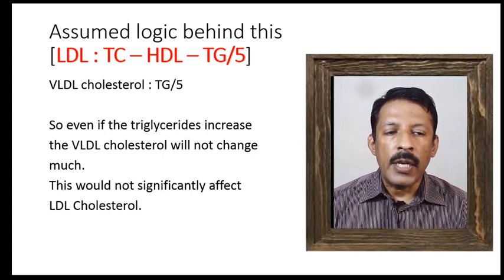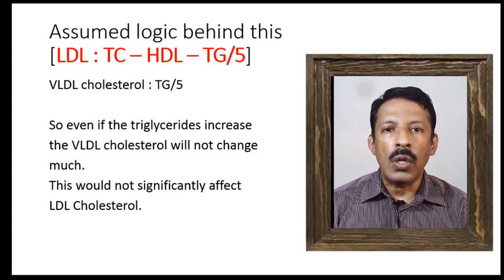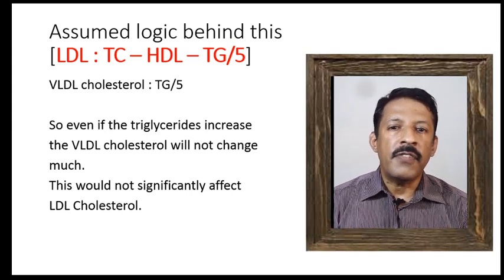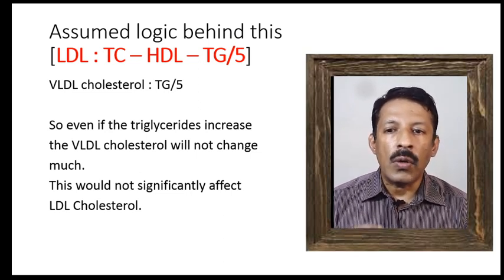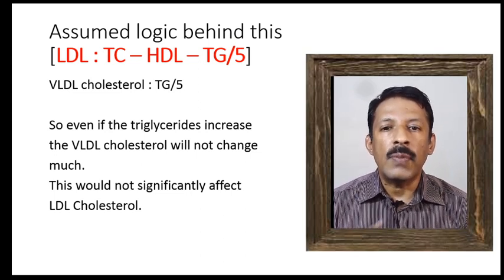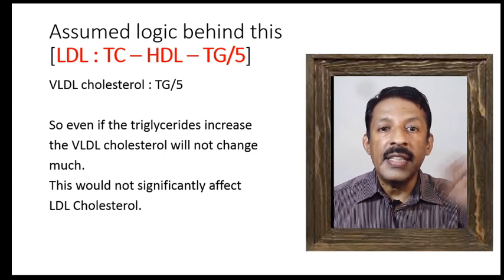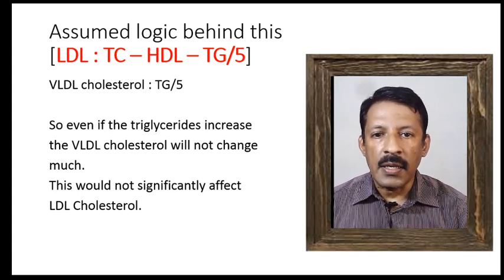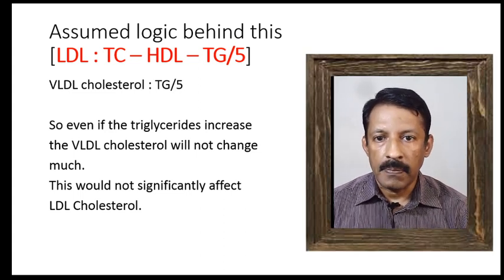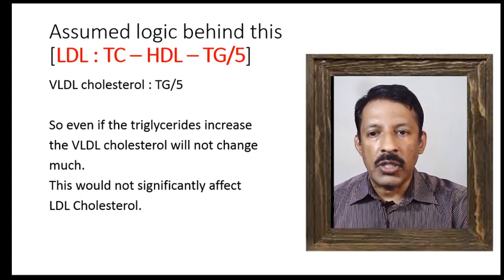When we calculate LDL cholesterol using Friedewald's formula, what is the formula? LDL cholesterol is total cholesterol minus HDL cholesterol minus triglycerides by 5. And why triglycerides by 5? Because we say that for every 5 triglycerides in a VLDL molecule, there is 1 cholesterol. So when you do TG by 5, you know the amount of cholesterol present in the triglycerides. And we insist on fasting because we don't want chylomicrons, since chylomicrons will also add up to these triglycerides. Now, this is all important when we do LDL by the calculation method.